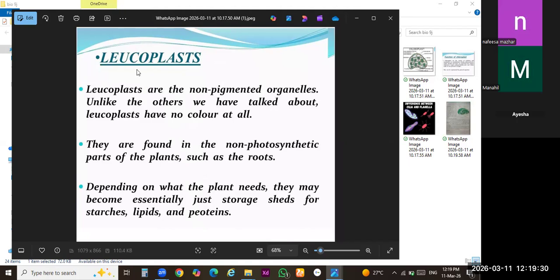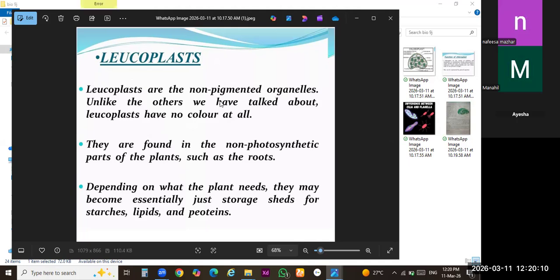Leucoplasts mean such type of organelles, plastids, having no pigment. These are also known as non-pigmented organelles. Colorless. The colorless parts. Have you seen, class 9, the colorless features of the plant body? Colorless flowers or colorless membrane-like structures in the plant body. Gums, resins. देखी है आपने कभी plant body पे? The colorless material is just because of the presence of leucoplasts.